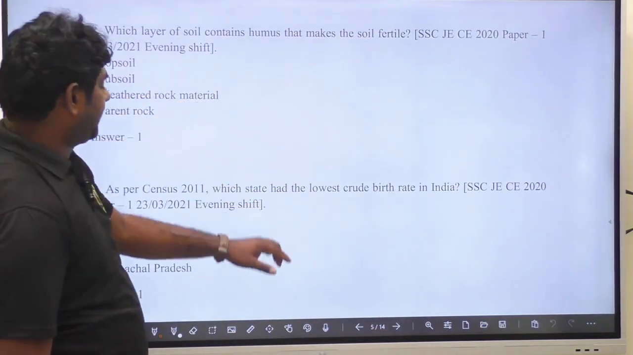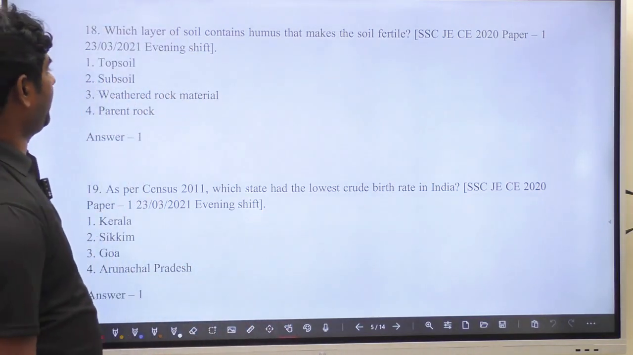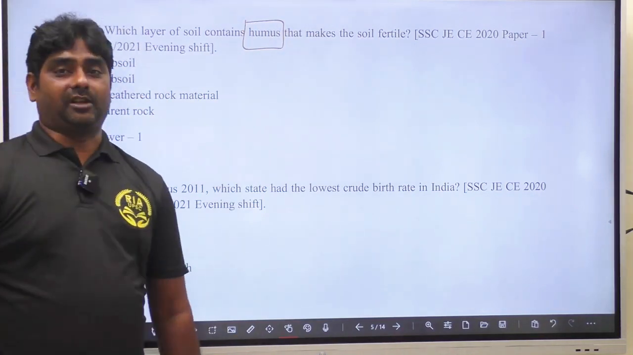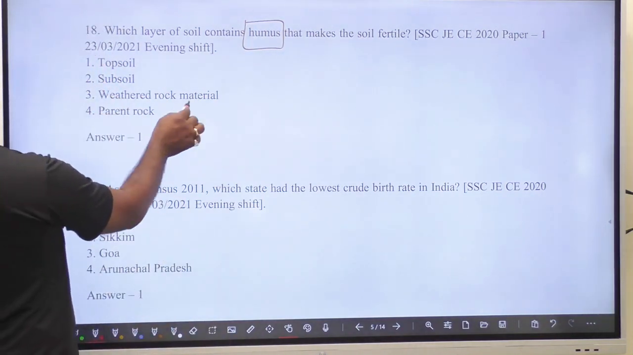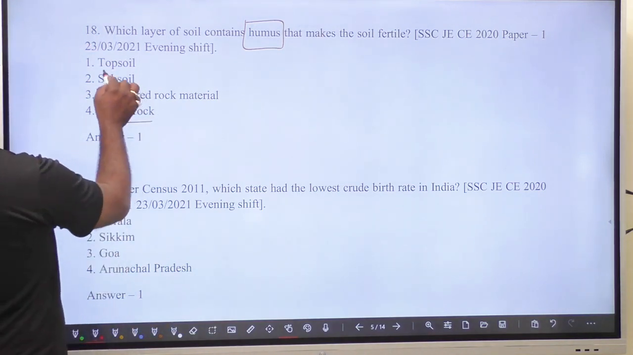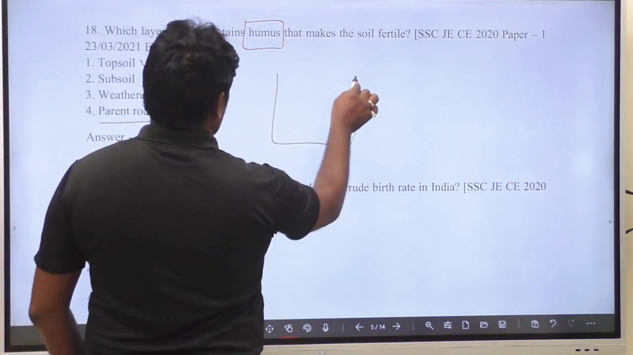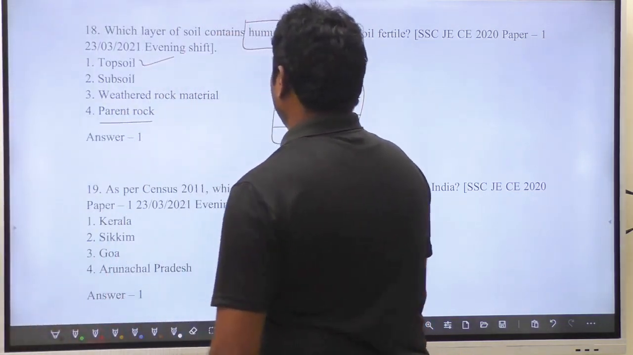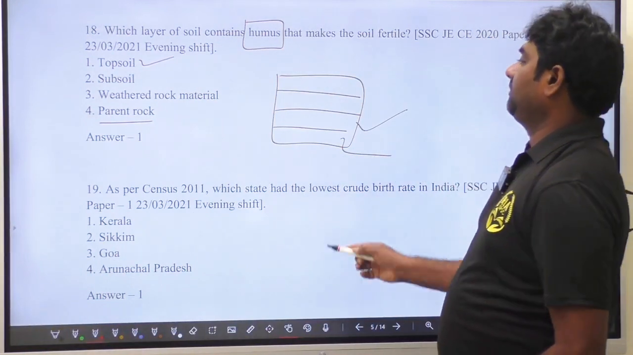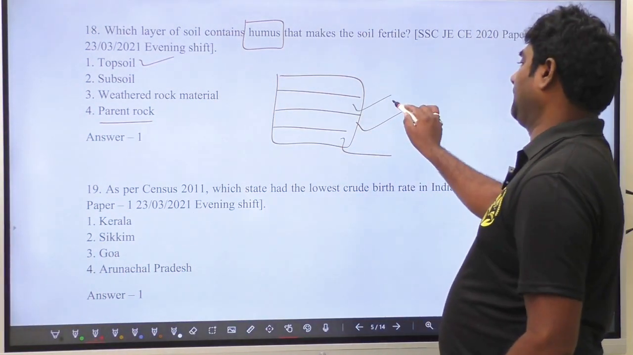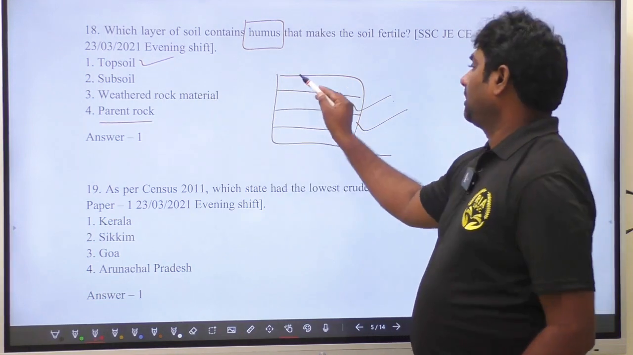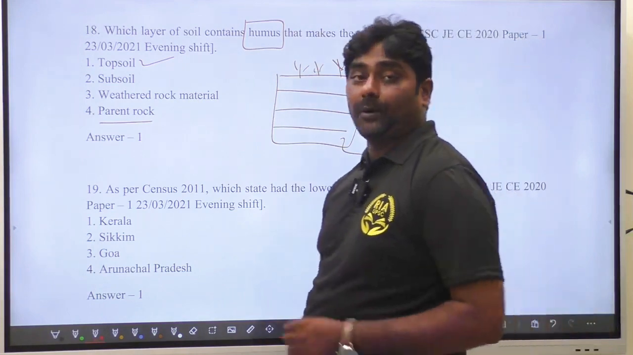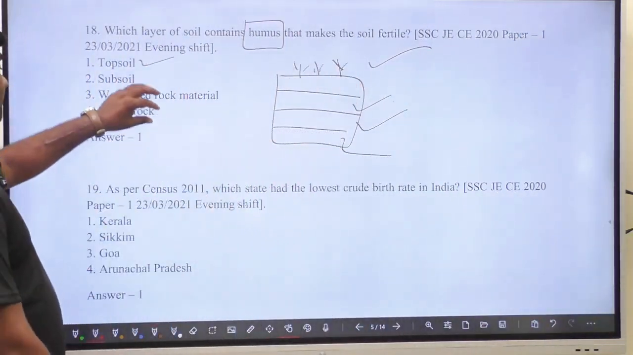Which layer of the soil contains humus that makes the soil fertile? Humus means organic matter. The options are topsoil, subsoil, weathered rock material, and parent rock. The answer is topsoil. The layers: parent rock or bedrock, then weathered rock where weathering has started, then subsoil where minerals are available. Plants grow well in the topsoil, which is fertile. This is known as topsoil.